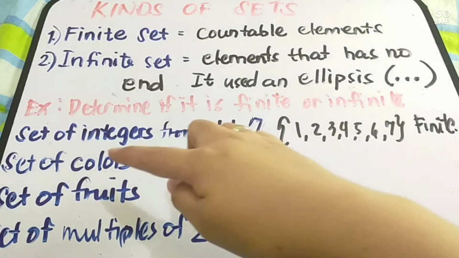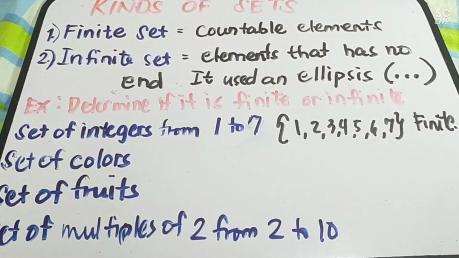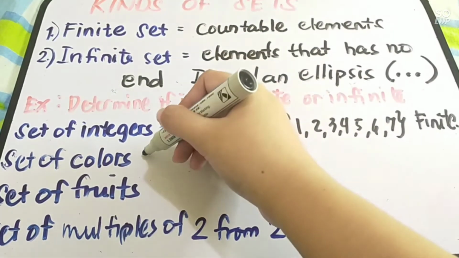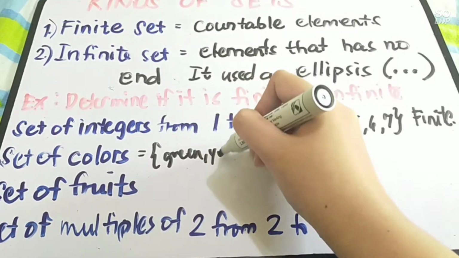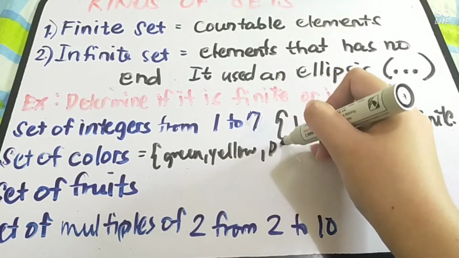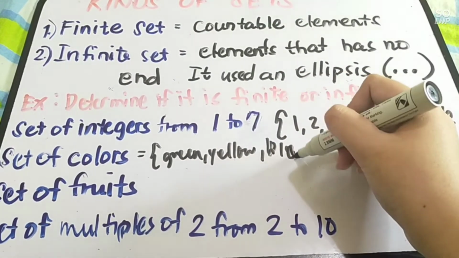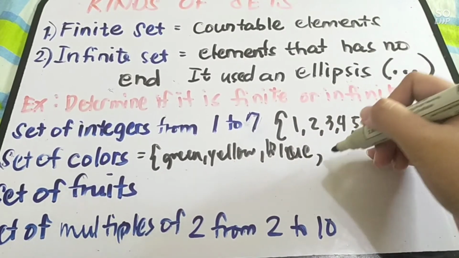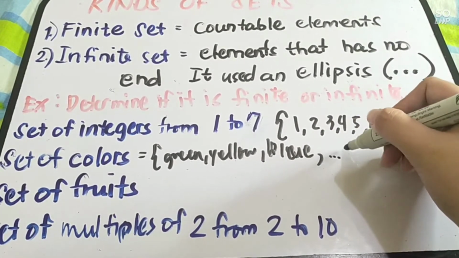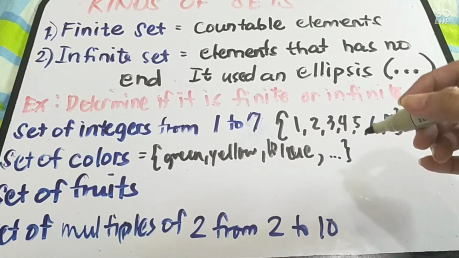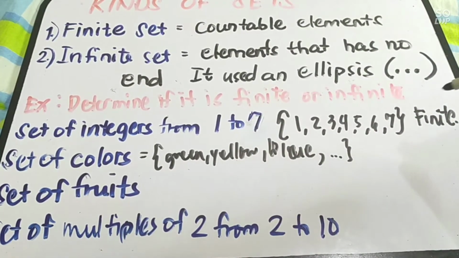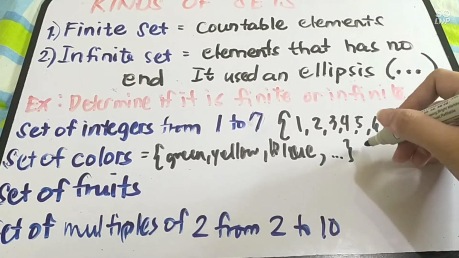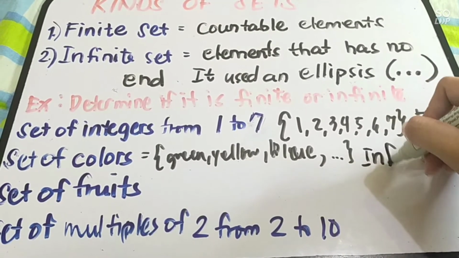Next tayo. Set of colors. Set of colors, we can determine it as green, yellow, blue, and so on and so forth. Dahil napakaraming colors, so we can have an ellipsis. So, since we have an ellipsis and we cannot determine all the colors that we have, therefore, this one is infinite.